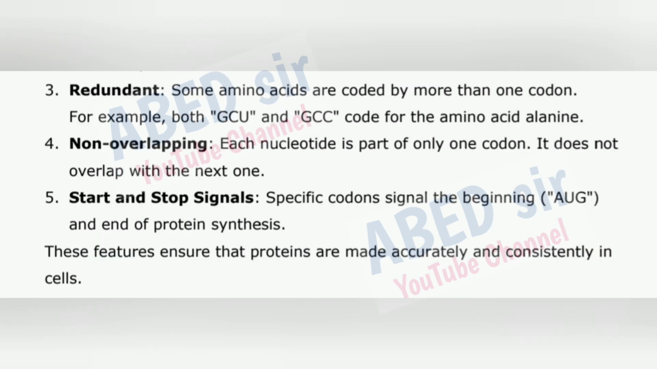3. Redundant. Some amino acids are coded by more than one codon. For example, both GCU and GCC code for the amino acid alanine. 4. Non-overlapping. Each nucleotide is part of only one codon. It does not overlap with the next one. 5. Start and stop signals. Specific codons signal the beginning, AUG, and end of protein synthesis. These features ensure that proteins are made accurately and consistently in cells.